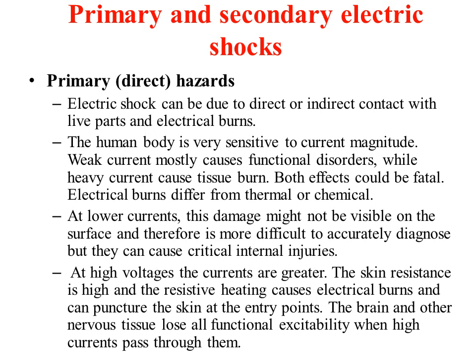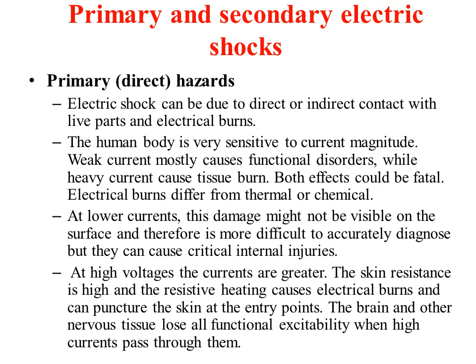Next, coming to the topic of primary and secondary electric shocks. When we say primary electric shock, it means the primary or direct hazards caused by electric shocks. As discussed, electric shock can be due to direct or indirect contact with live parts, and electric burns.